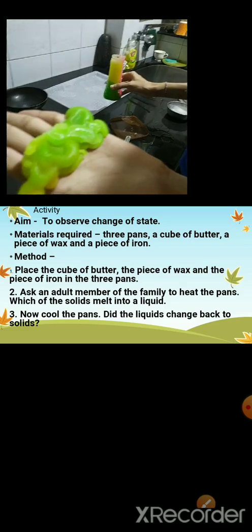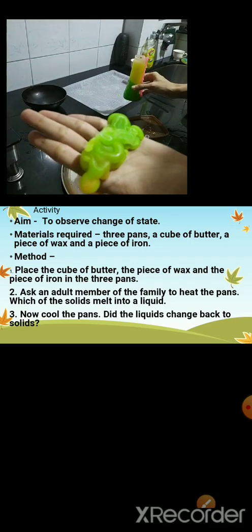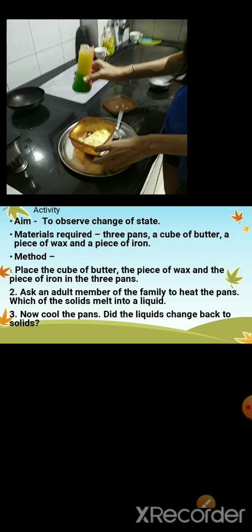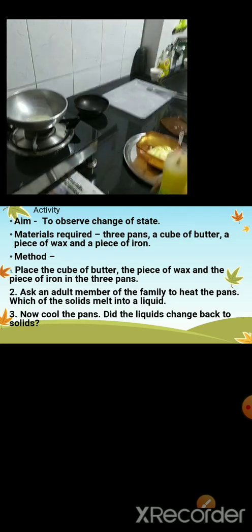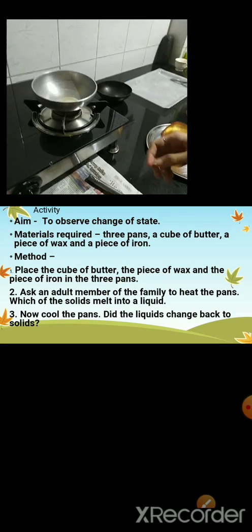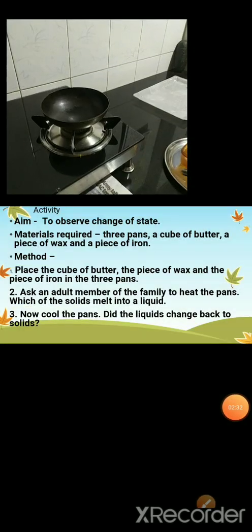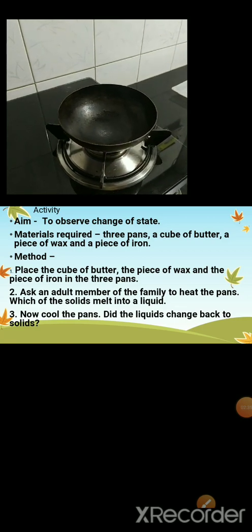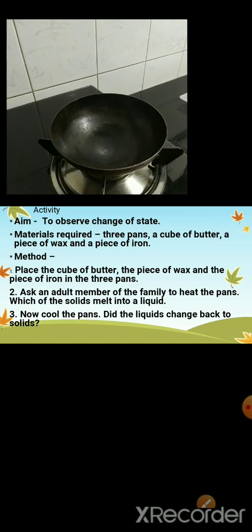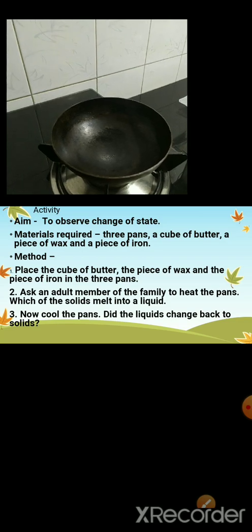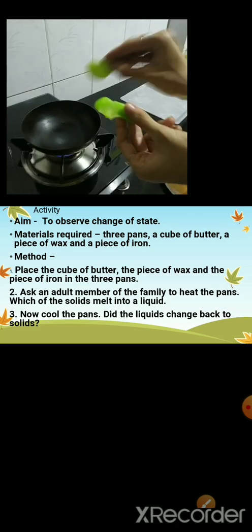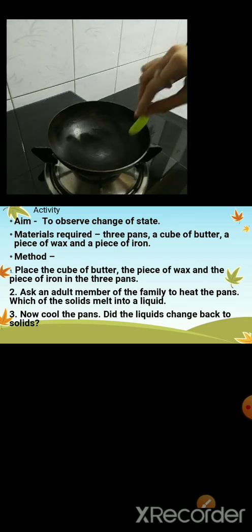So this is the piece of wax. Now you will take another pan. You are going to heat the pan and you are going to add this wax in the pan.